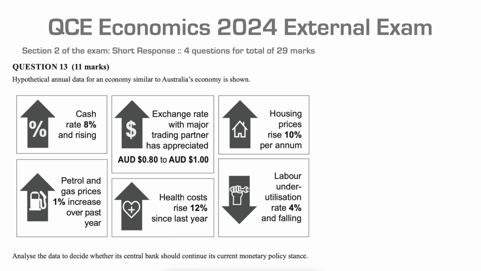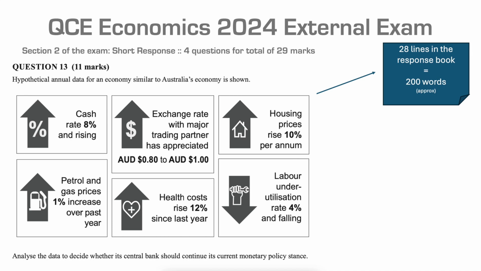This was the third of the 4 short response questions. It's getting a bit juicy now. We're up to 11 marks. So the question starts with hypothetical annual data for an economy similar to Australia's economy is shown. We can see there 6 data sets, 6 pieces of information. Down the bottom of the question, it said, analyse the data to decide whether its central bank should continue its current monetary policy stance.